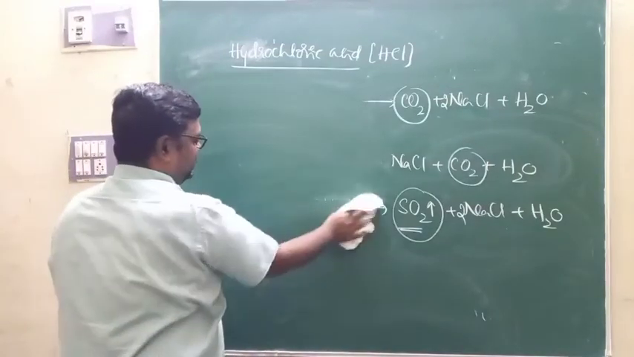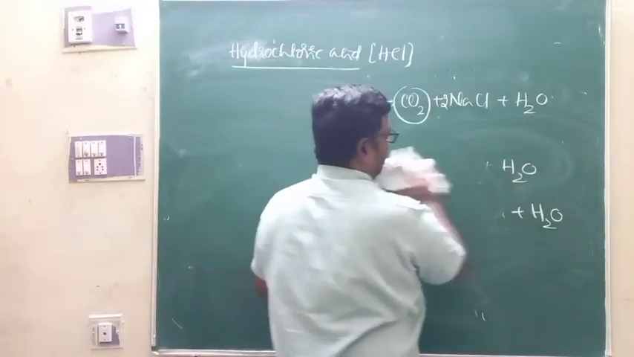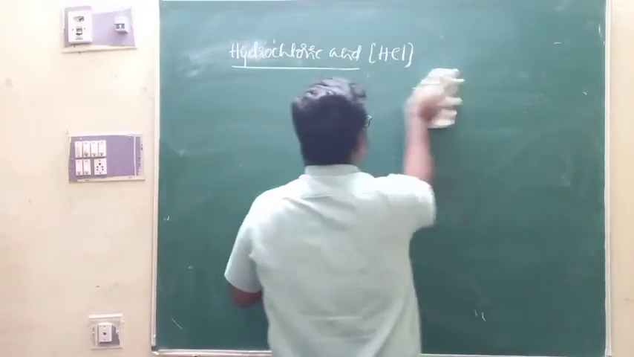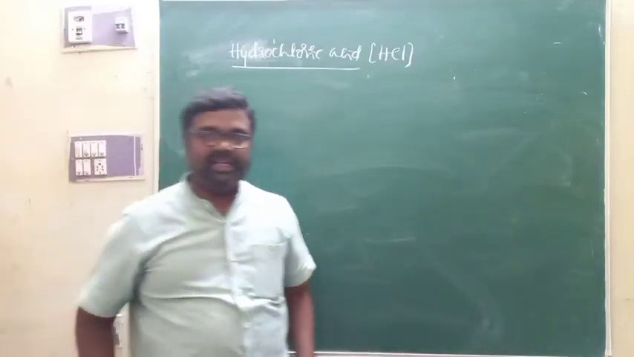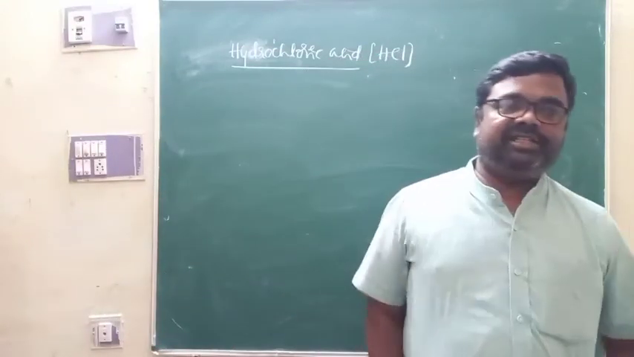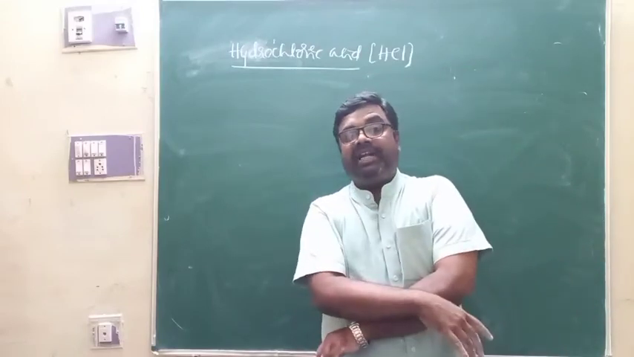Under the uses of hydrochloric acid: hydrochloric acid is used in the extraction of gold and platinum in the form of aqua regia. Hydrochloric acid is also used in the manufacture of chlorine by Deacon's process.